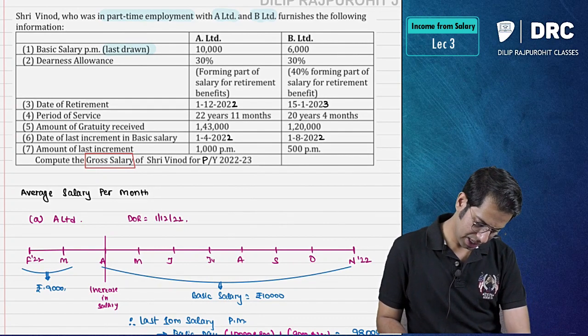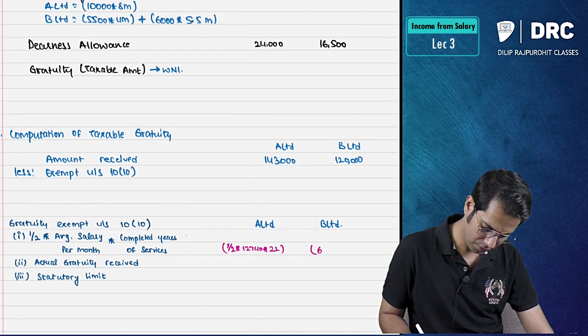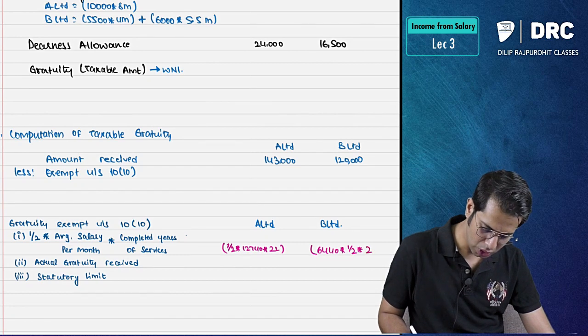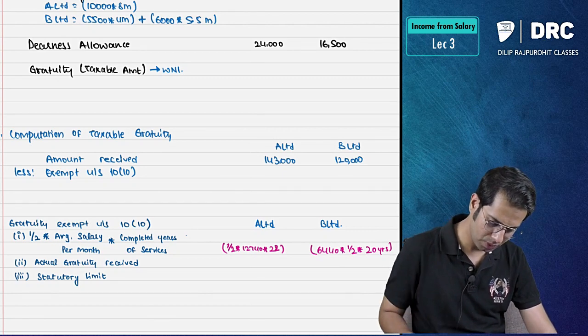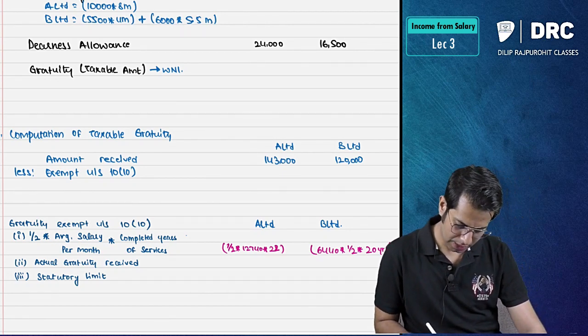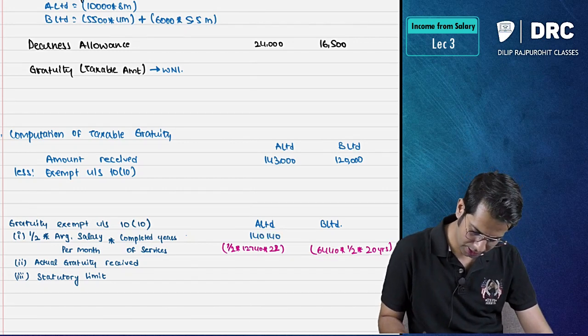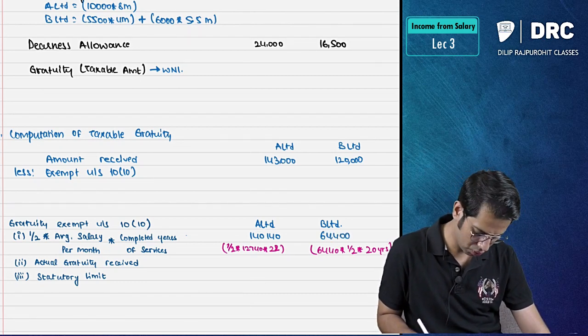And for B limited, so we have 20 years and salary is 6,440 into half into 20 years. So first case it is 22 years. So how much the amount comes to? The amount comes to 140 and 64,400.